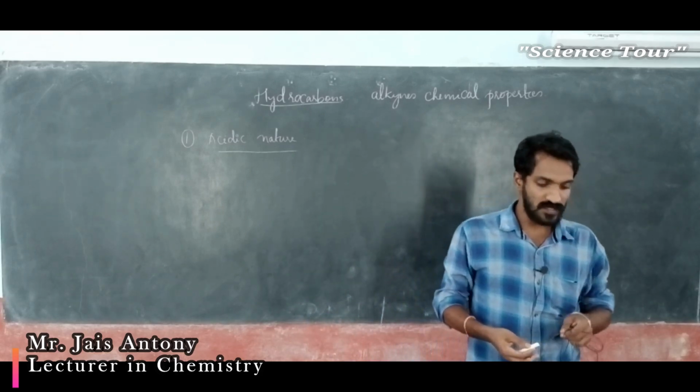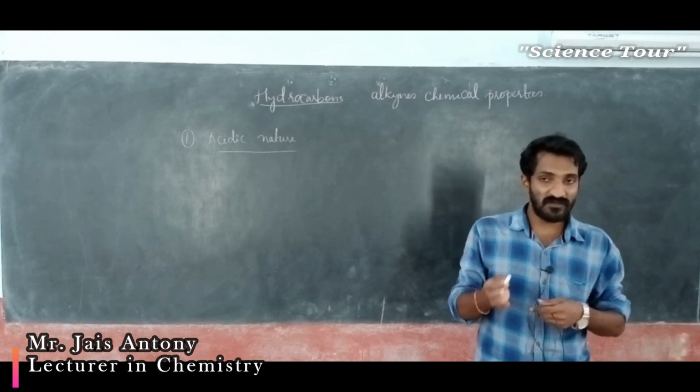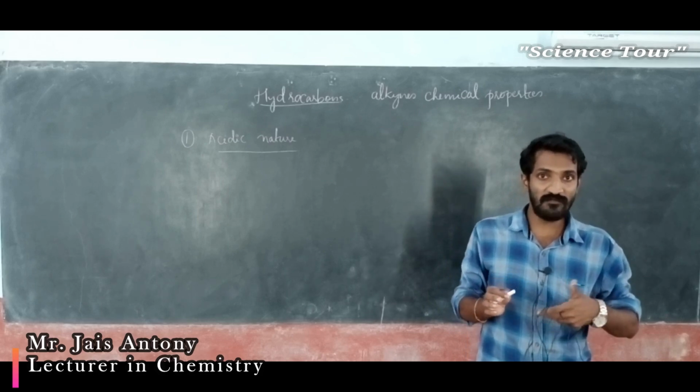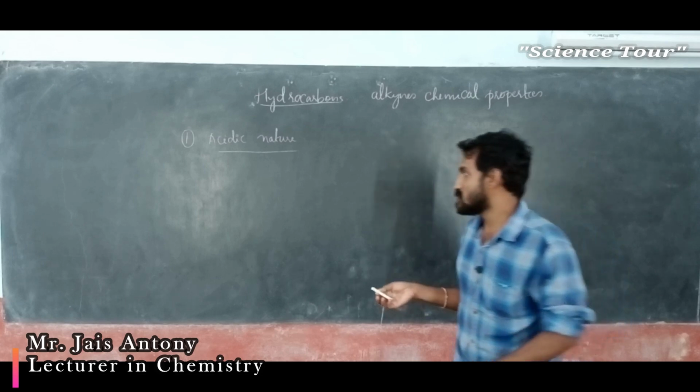So my dear students, terminal alkynes react with sodium and give sodium acetylide. Understood?